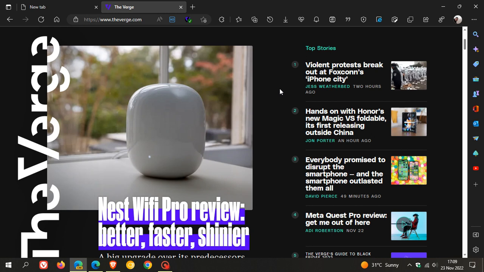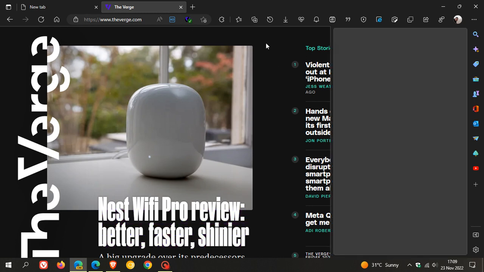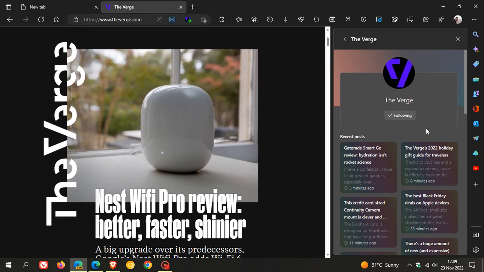And also a new feature that's rolled out for this following feature for these news websites is that if I click on that toggle, you get the same recent posts now that have been made available, like you currently can see when you follow a YouTube creator. Up until recently, all it did was give you, as an example, The Verge, and you're following that, and you can unfollow them, but the recent posts weren't showing, and now those recent posts are showing now in Edge Canary.